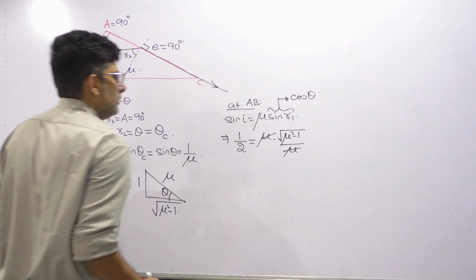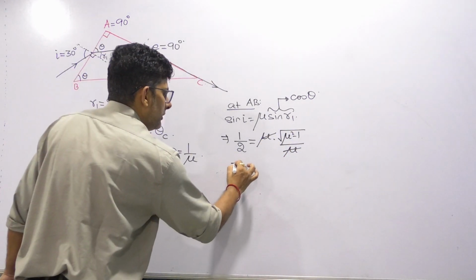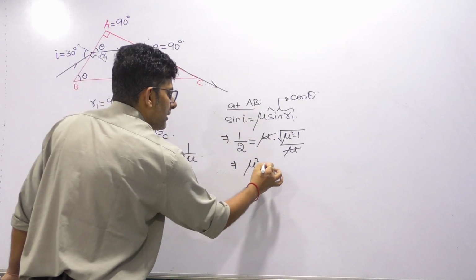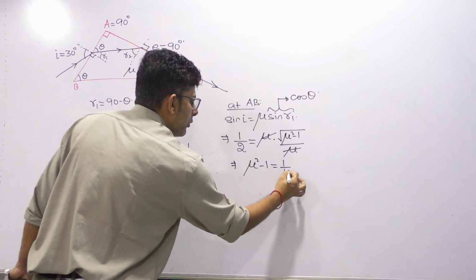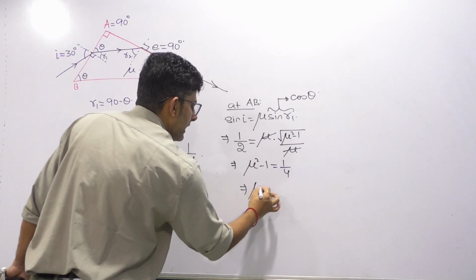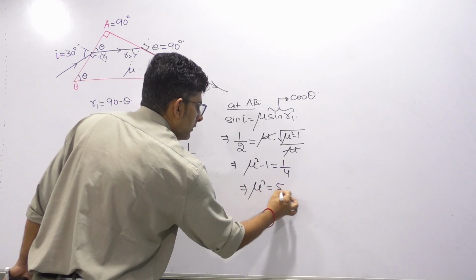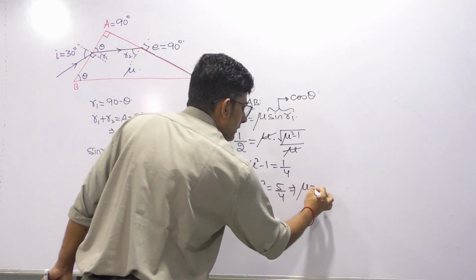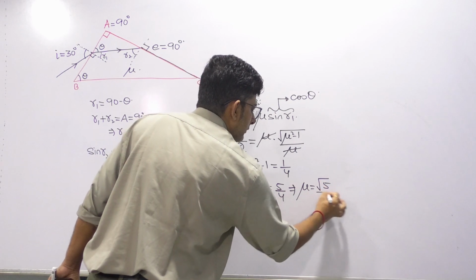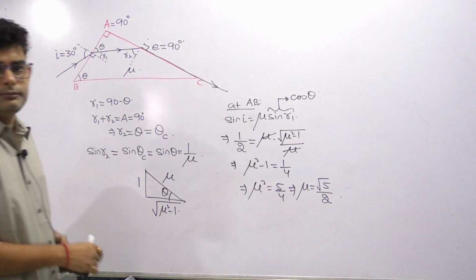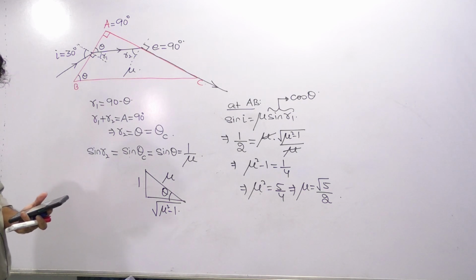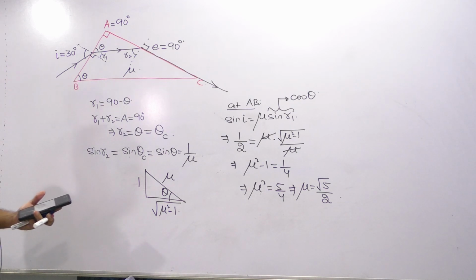So mu cancels. So from here we have to find the value of mu; square both sides. Mu square minus 1 becomes 1 by 4. So mu square becomes 5 by 4. Mu becomes root 5 by 2. Let's see which option is correct for this. The second one, root 5 by 2.